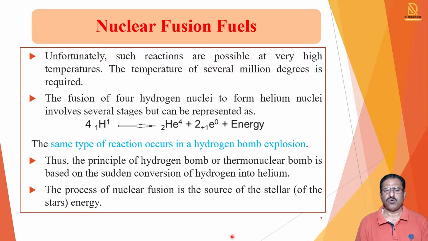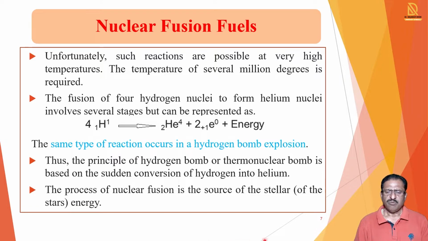So the fusion of four hydrogen nuclei forms a helium nucleus, and this can be given in this reaction. You see here, the reaction: 4 hydrogen gives helium-4 plus 2 positrons plus energy. The same type of reaction is observed in the hydrogen bomb. If we use that same reaction for a useful purpose for humans, then we can produce a large amount of energy, and that can be used for the generation of electricity and other sources of energy.